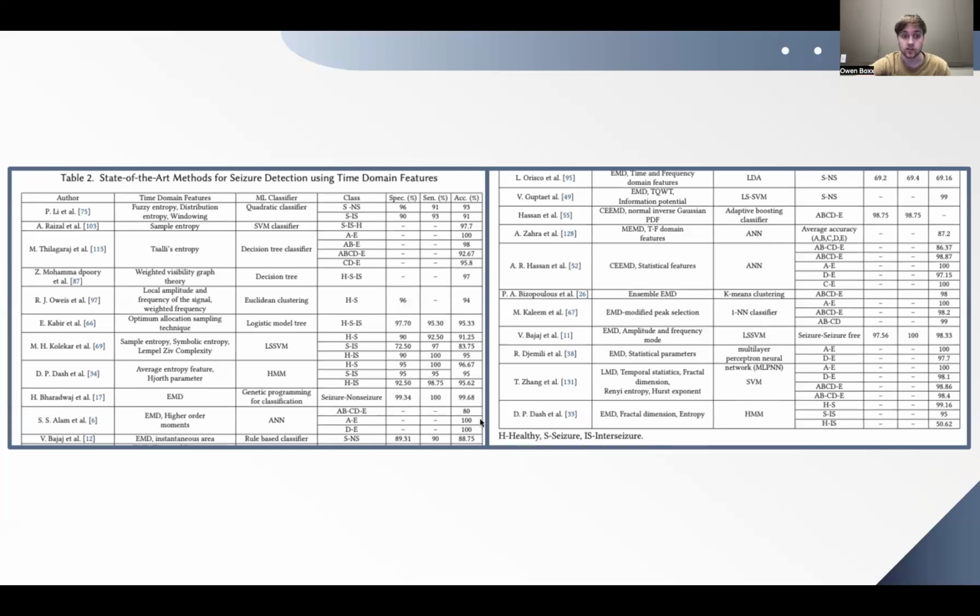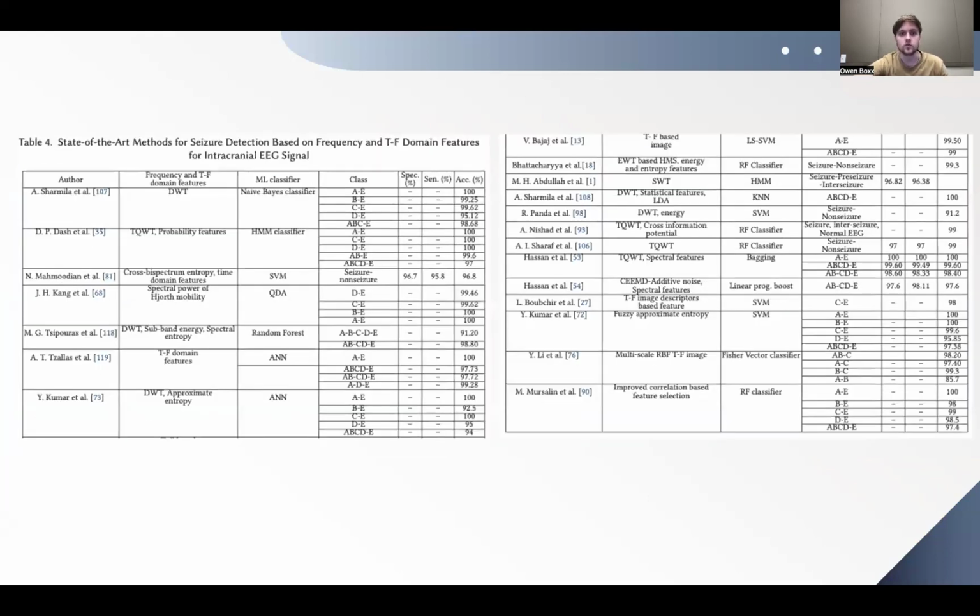So if we look at this with the ANN classifier and EMD higher order moments, we were getting 100% accuracy. But when we're using something like, let's get one that's close, this 99.16, or this 99 right here, it used a couple different features, and it used the LS or least square SVM classifier. So we'll talk about it later, but the accuracy is dependent on the model and the features.